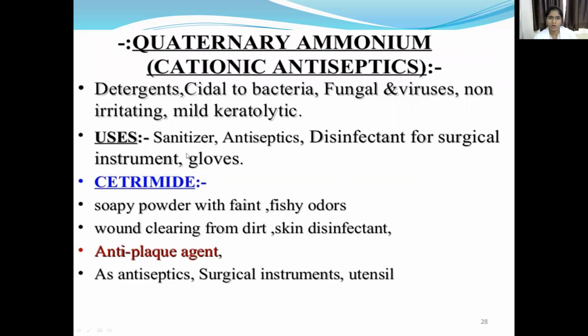And quaternary ammonium compounds, such as detergents, have a cidal action to kill bacteria, fungi, and viruses, and are non-irritating and a mild keratolytic agent. It is used as a sanitizer, antiseptic, and disinfectant for surgical instruments and gloves. Cetrimide is a soapy powder with a faint fishy odor. It is used for wound cleaning, for dust, skin, and disinfectants. It is also used as an anti-plaque agent, as an antiseptic for surgical instruments, and for cleaning of utensils.